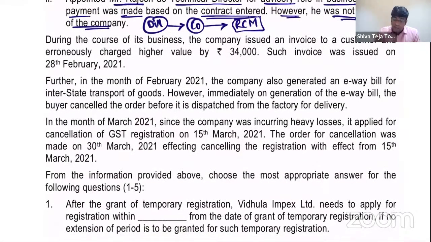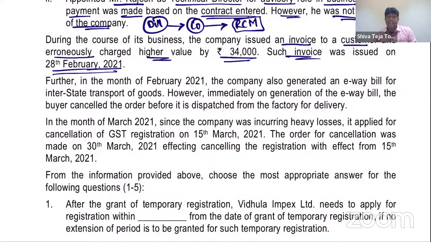During the course of its business, company issued an invoice to customer and erroneously charged higher value by 34,000. That means what? They charged more. Such invoice was issued on 28th February. So when they charged more, my dear friends, subsequently they want to reduce the value. And in order to reduce the value or reduce the tax, supplier gives a document known as credit note.